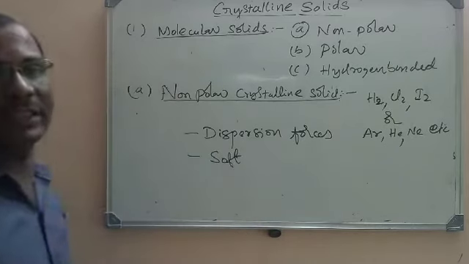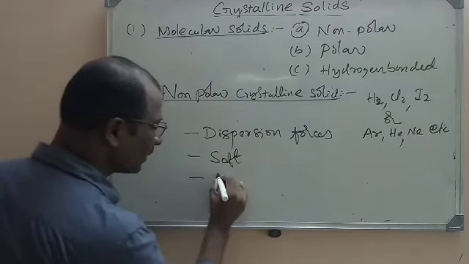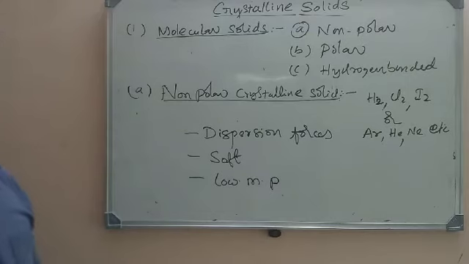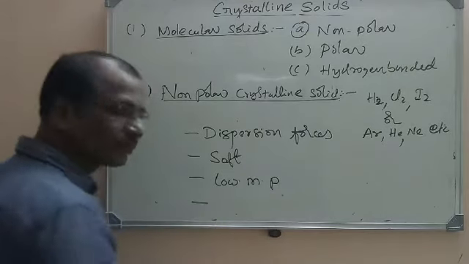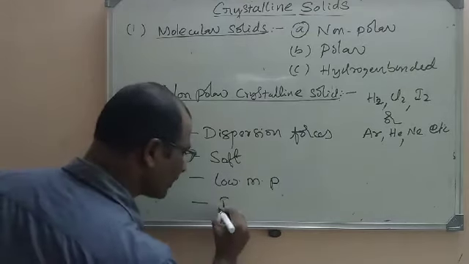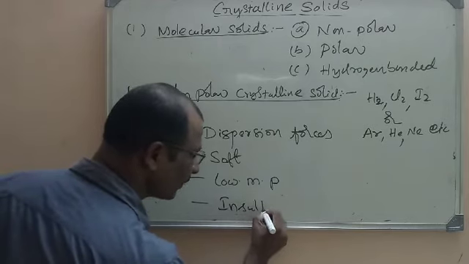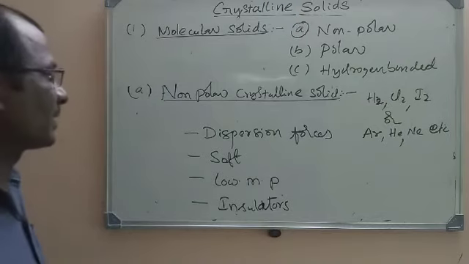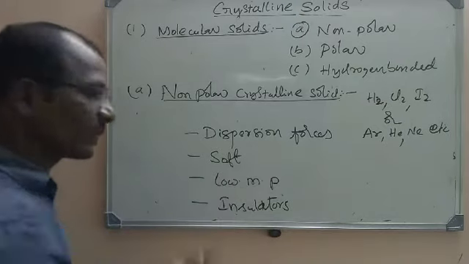As they are soft, they will have low melting points. Their melting point will be very low, and these are electrical insulators, that means non-conductors of electricity. So these are the general characteristics.